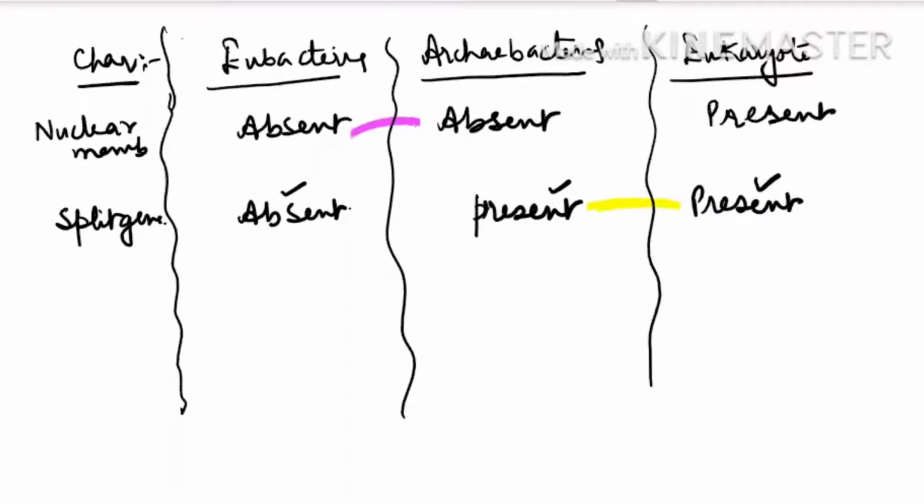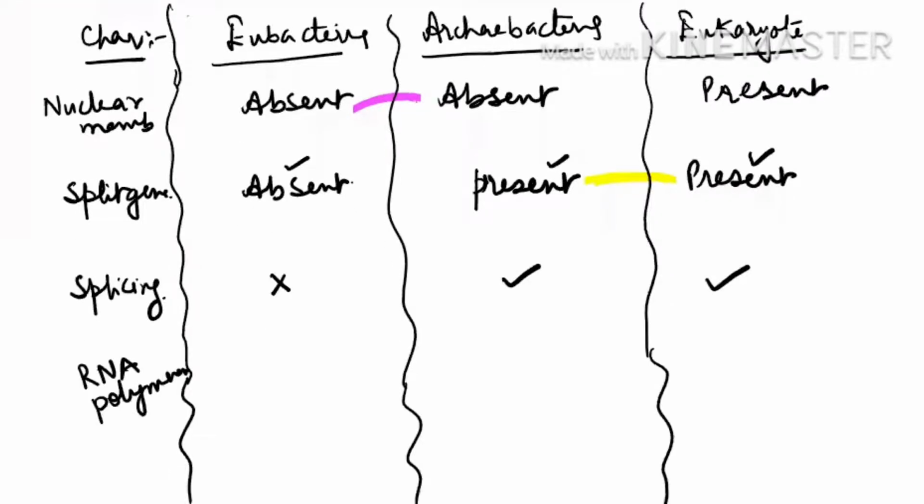Now see another feature. Splicing is a feature of the eukaryote. Even Archaebacteria also show splicing, but this feature is not shown by eubacteria. Another feature is types of RNA polymerase.